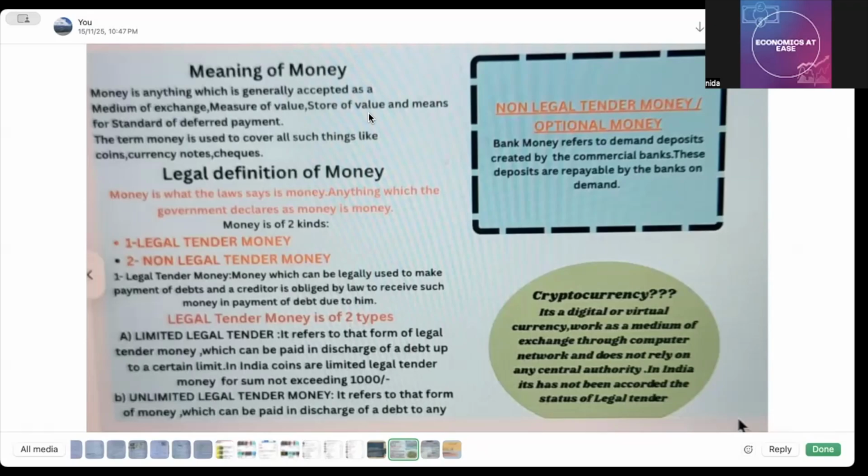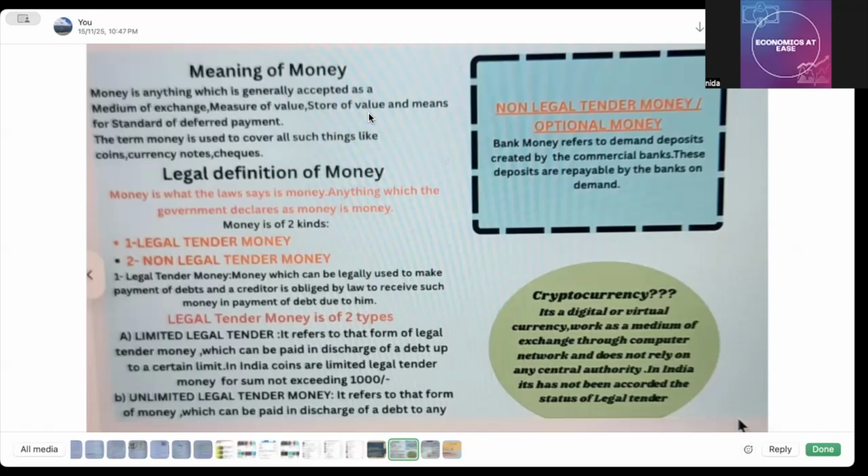So up to 1000 rupees you can make the payment to another person, and he cannot deny that. But if you make a payment of more than 1000, that is 1200 or 1300, then he can refuse to accept that payment. So that is limited legal tender money.